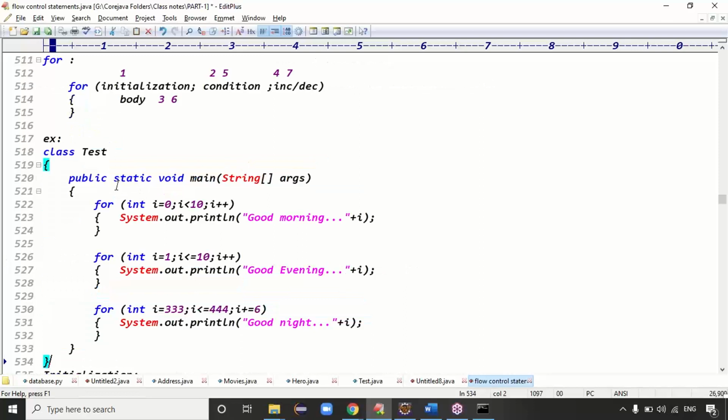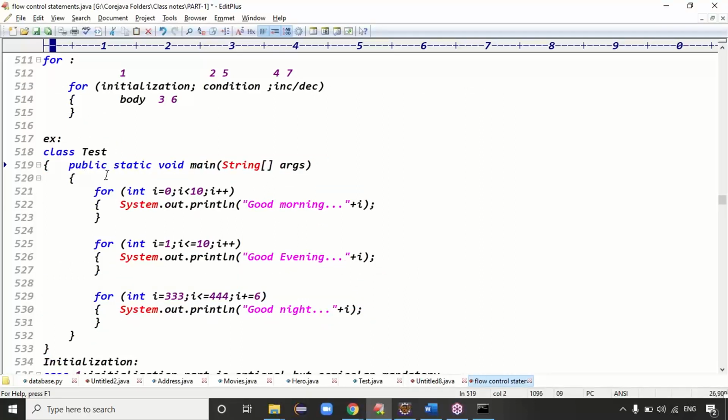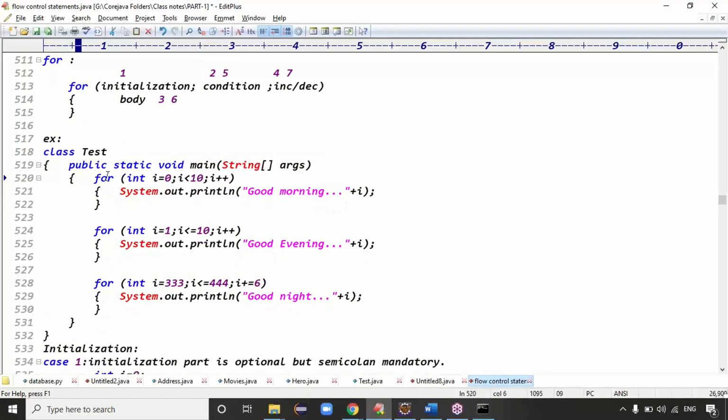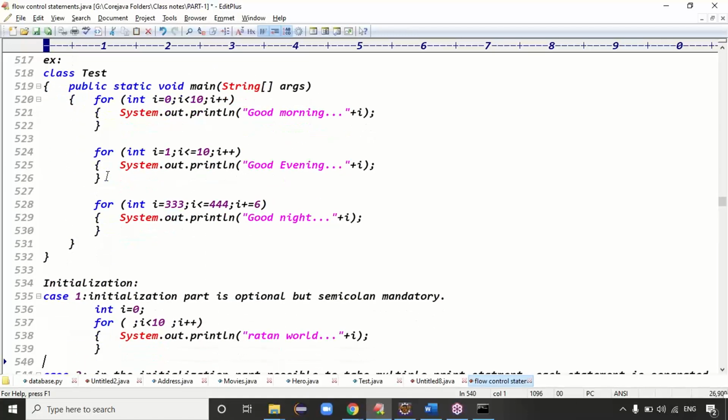Yeah, this is example 1, guys. Class test for loop. 3 for loops are written, right? 3 for loops are written. The next one, let me focus on the initialization part, guys. If you focus on the initialization part,